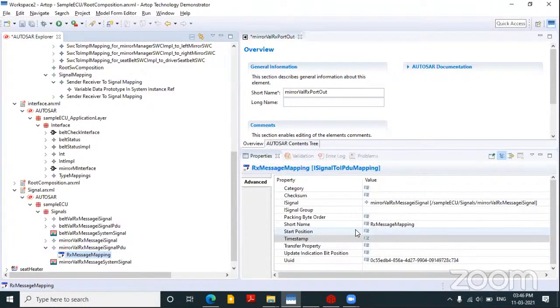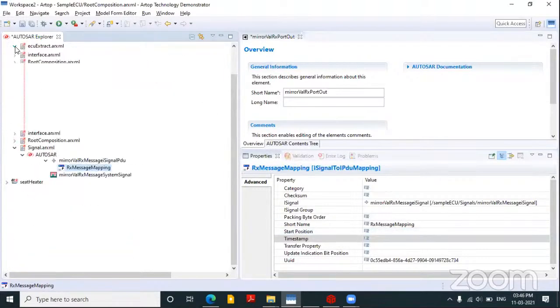So all the way from the ASWC port, I have my data traversed to the root composition through the delegate connector. It came to the root composition port, and that root composition port is mapped to a system signal using the system extract, and then that system signal is mapped with an I-signal, then to the IPDU. I hope the flow of data communication is clear from this one basic example, one basic ECU extract of an ECU.